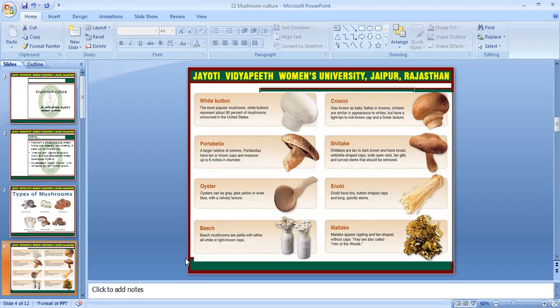Oyster mushrooms can be grey, pale yellow, and even blue with a velvety texture. Enoki have tiny button-shaped caps and long spindly stems. Beech mushrooms are petite, either all white or with light brown caps. Maitake appear ruffled and fan-shaped without caps, and are also called hen of the woods.